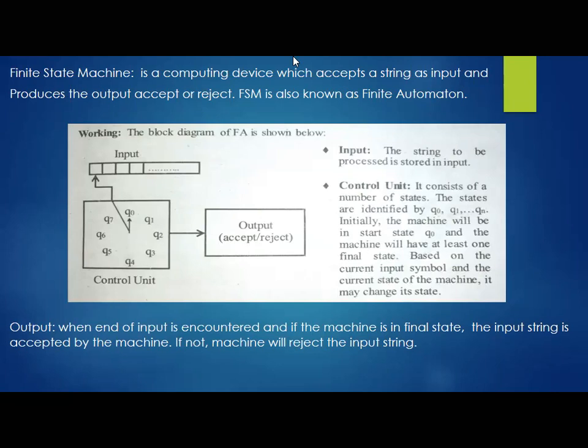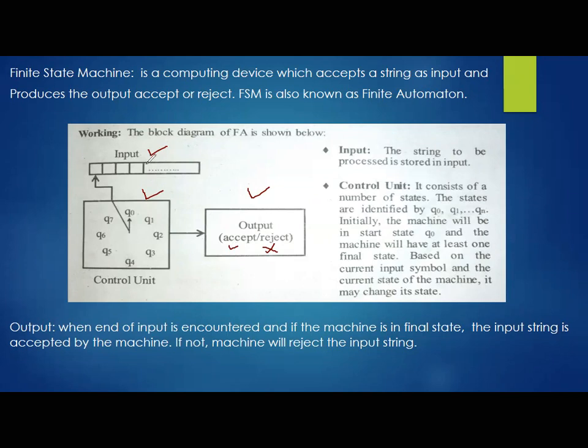Here there are 3 components: one is the input, the second is the control unit, and the third is the output unit. The output unit's responsibility is to check, when we reach the end of the input string, whether the control unit is in a final state. If the control unit is in a final state when we reach the last symbol of the input string, then the output will be generated as accepted, otherwise rejected. These are the responsibilities of the output unit.